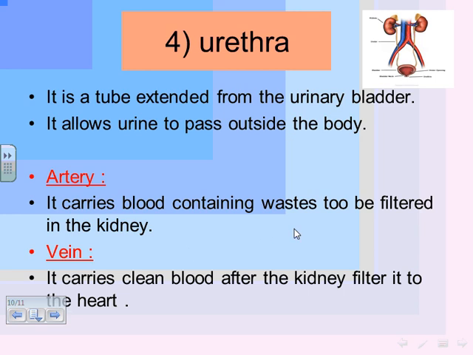Then the kidneys purify the blood and it will return back to the heart through the vein. Can you see this blue one? This blue one is the vein. So, the artery carries blood containing wastes to be filtered in the kidney. But the vein carries clean blood after the kidney filters it to the heart. Okay?